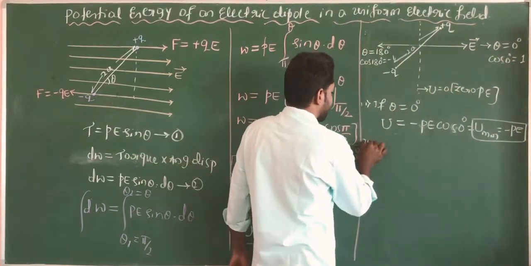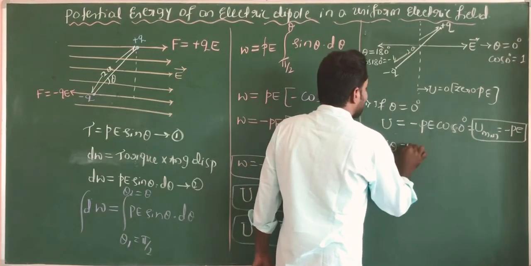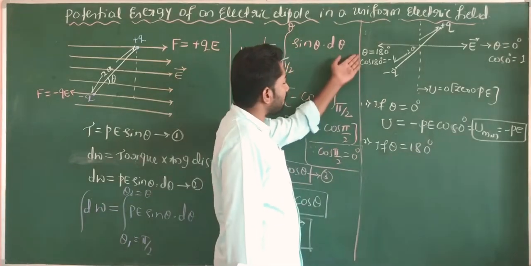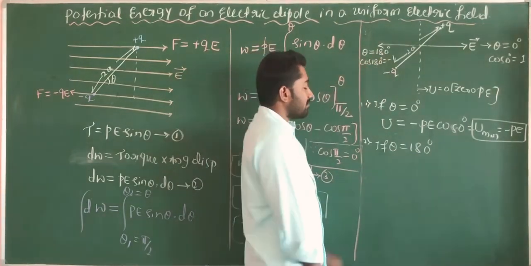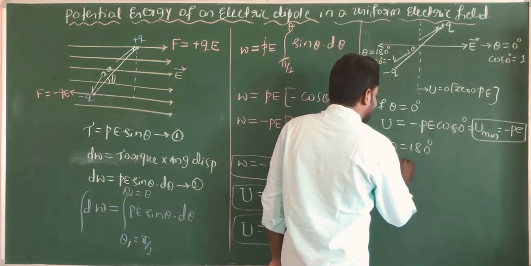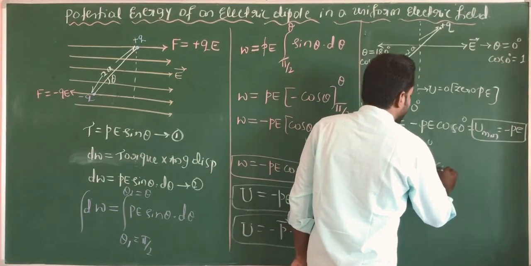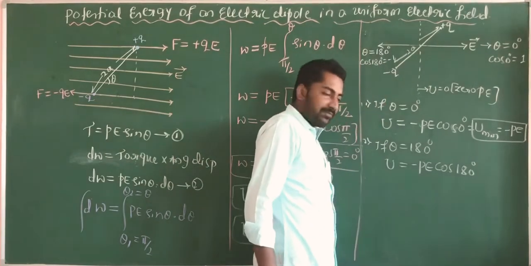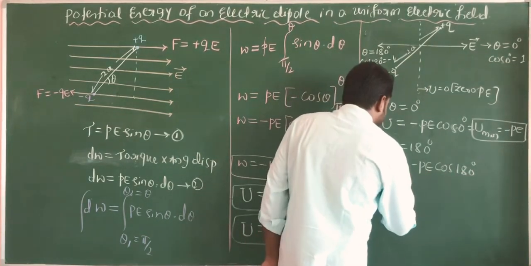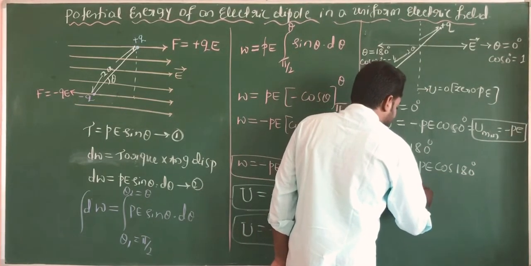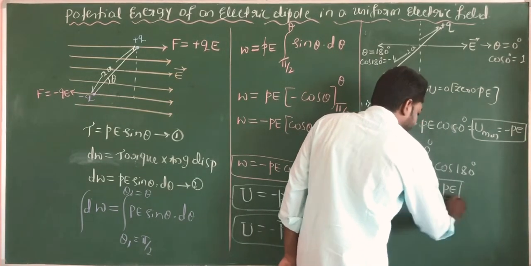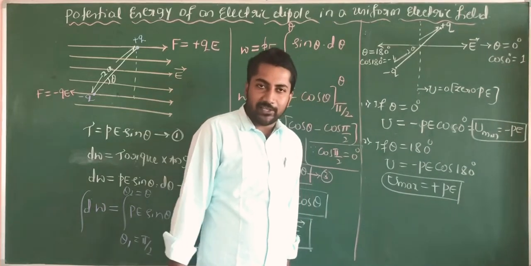In the second case, if theta is equal to 180 degree, this is the unstable position. Cos 180 degree value is minus 1. From the relation U is equal to minus PE cos 180 degree, minus into minus is plus, so the potential energy is maximum. U maximum is equal to plus PE.